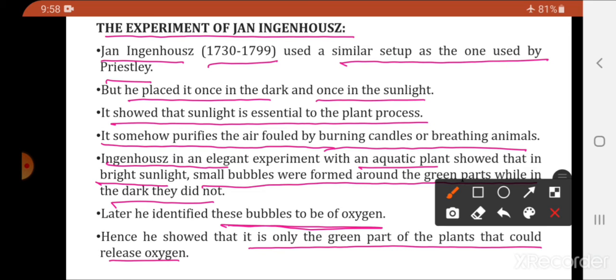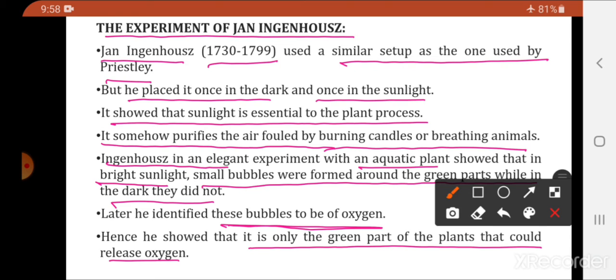See, what did he observe? The aquatic plant in bright light showed the presence of bubbles near the green parts, whereas in the dark these bubbles were not formed. Later, when the bubbles were checked, it showed the presence of oxygen.